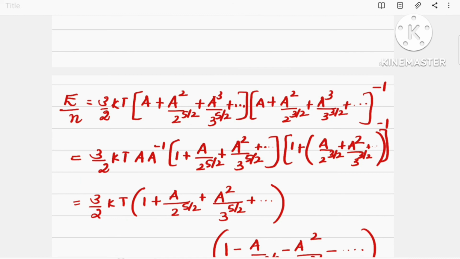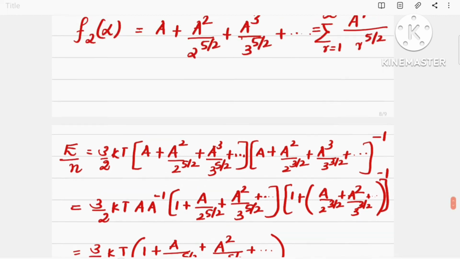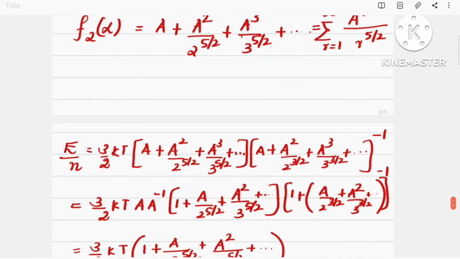Now we have to find the value of the energy density, that is E by N, and it is equal to the ratio of E by N. There is the relation 3 by 2 kT into constant term V by h cube into V by h cube into 2 pi m kT the whole raised to 3 by 2. This term appears in both the terms E and N, and hence they cancel each other, and hence the remaining part is F1 of alpha divided by F1 of alpha in the terms of N.